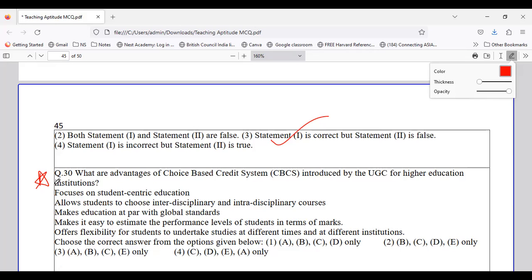So coming to the advantages of choice-based credit system, yes, option A says it is student-centric, right? Option B, it allows students interdisciplinary study, very correct. It makes education par with global standards, very true. And yes, it talks about flexibility. So these are the advantages which go with the choice-based credit system. Okay.